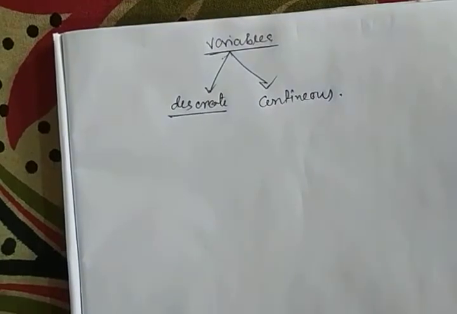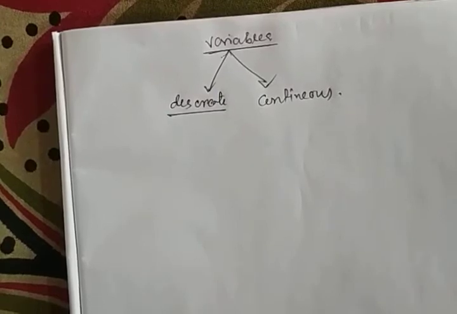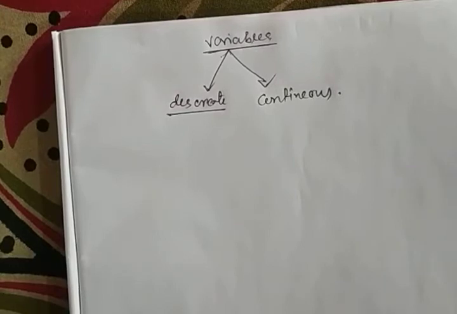Now discrete variables are the values which are only available on some isolated points in the given range or given range of data.